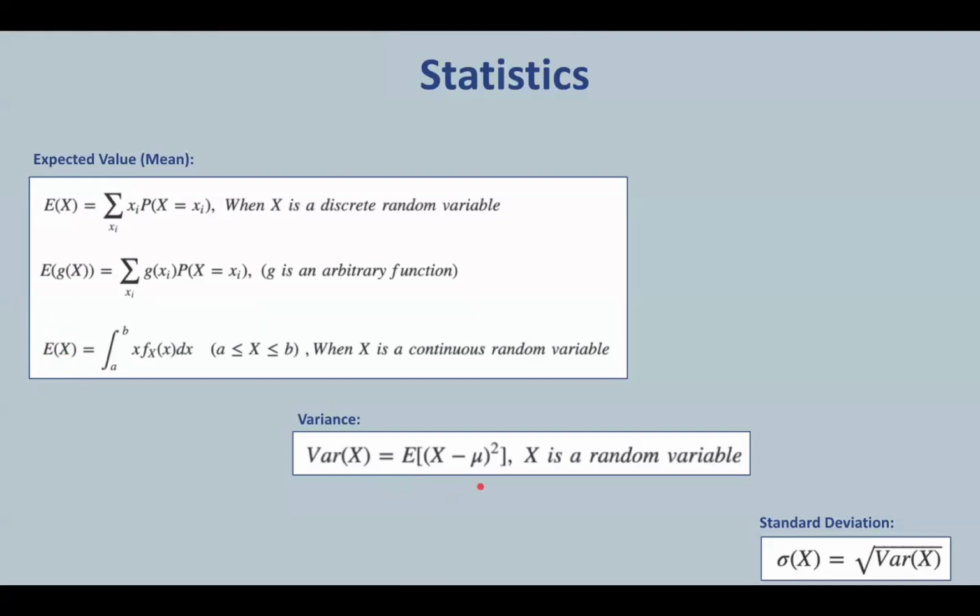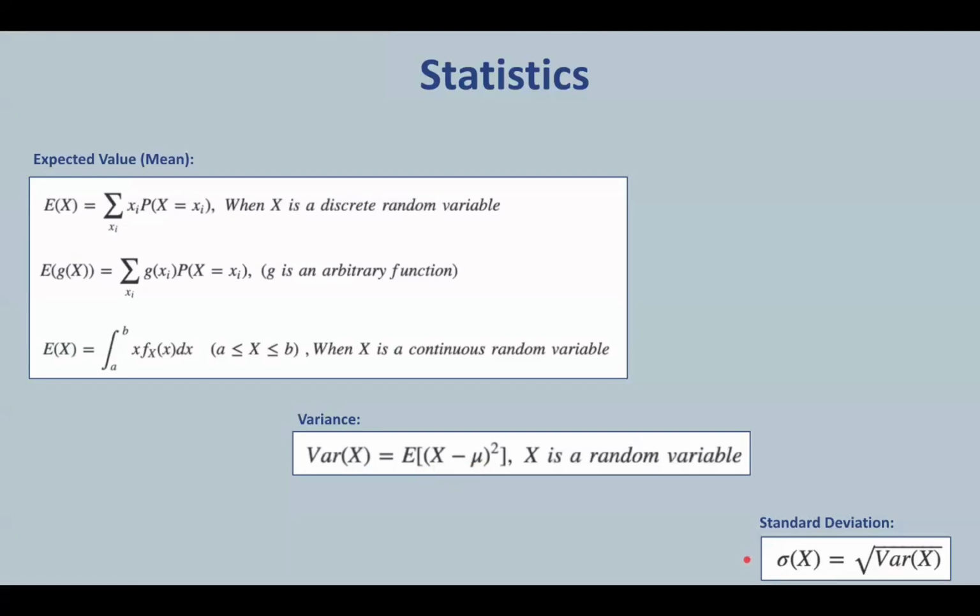Now coming to variance, it is the expectation of the squared deviation of all possible values of a random variable from its mean. In other words, it is a measure of the dispersion of the possible values of the random variable around the expected value. The variance is often written as Var, and Var(x) here represents the variance of a random variable x, and it is given by this equation, where mu is the mean.